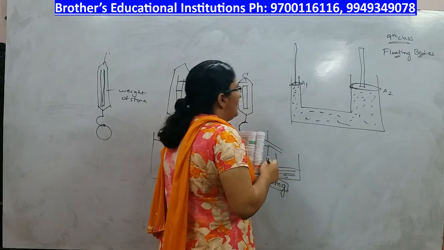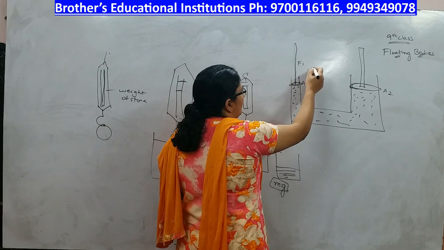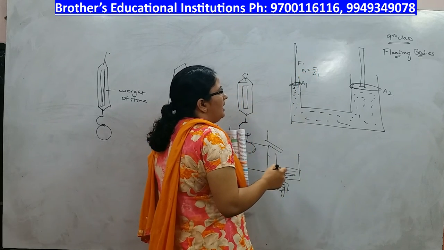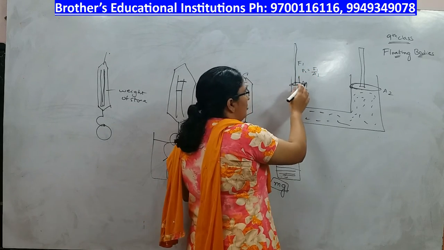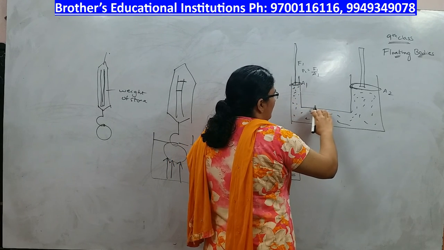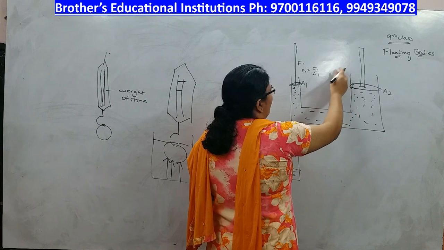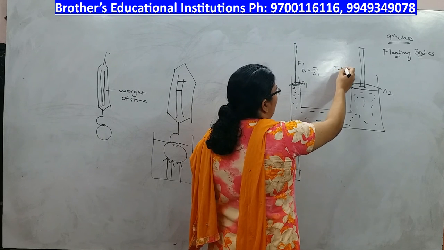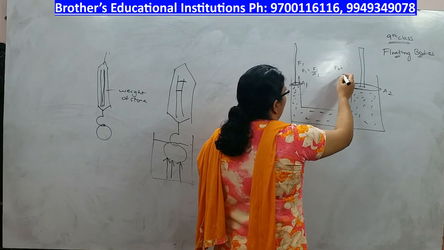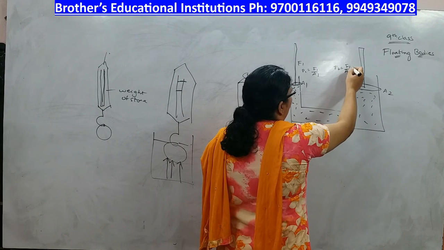Okay. Let us say you have applied a force F1 here. The pressure here will be F1 by A1. Now when you apply force here, this force is equally transmitted to the water, and this force goes in all directions. When it comes here, F2 is equal to, force is equal to pressure into area, that is F1 by A1 into A2.